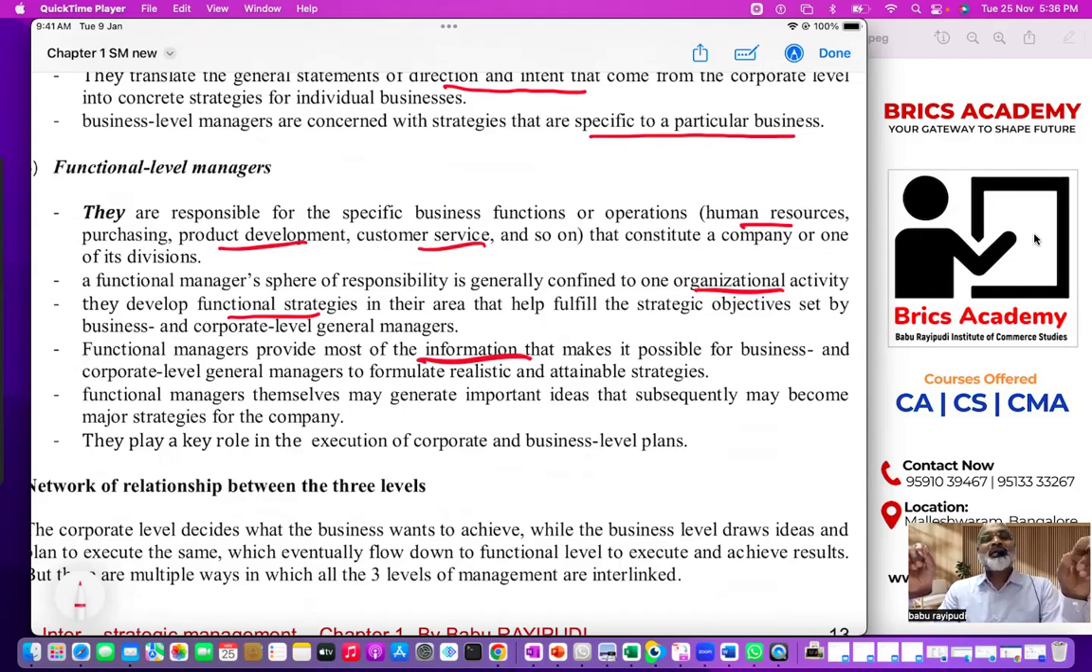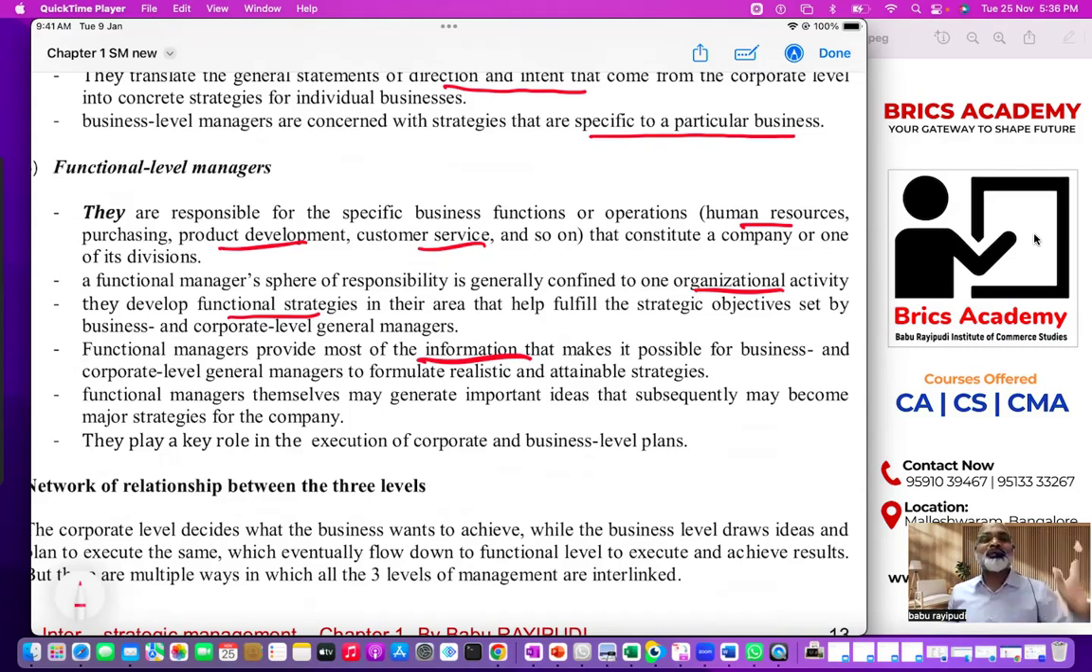Once the marketing manager provides the expectations of the customer, since he is in touch with the customer, then the business level manager and corporate level manager will be able to take effective decisions. So the decision making power of corporate level managers and business level managers is ultimately dependent on functional level managers. Three things they do: they provide information, they cooperate with implementation of strategies, and they coordinate.